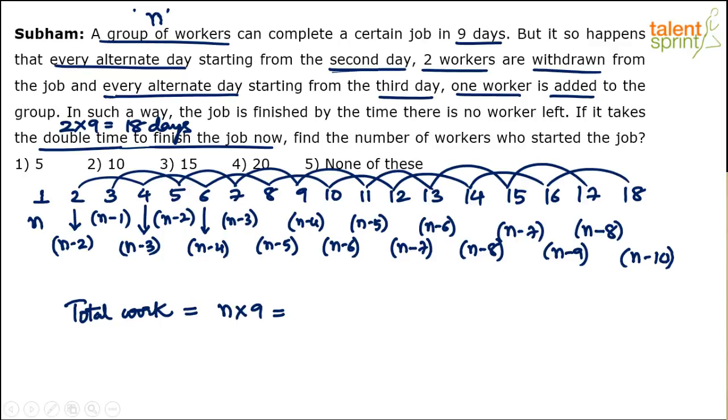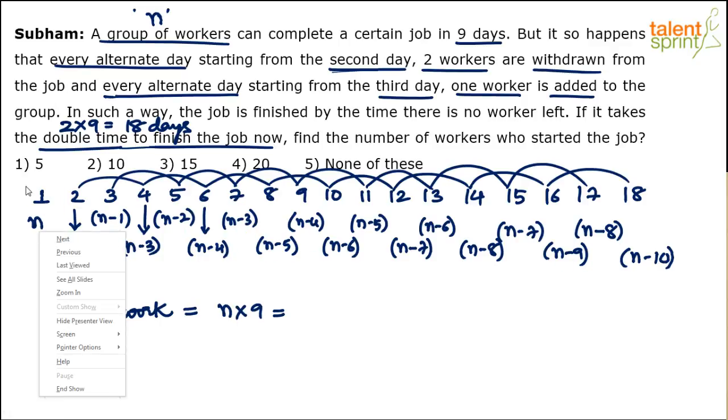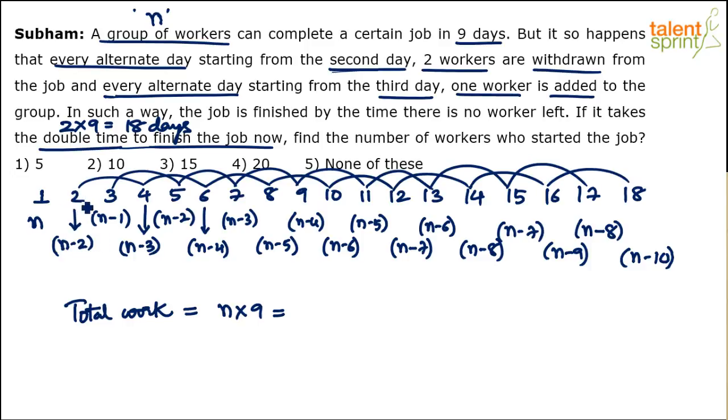Why is this so? On the first day, n workers work. On the second day, n minus 2 workers, so how much work is over? N minus 2 into 1. Understand, this is the second day, not 2 days. This is the third day, this is the fourth day, here is the fifth day, this is the sixth day, and so on. N minus 6 persons will not work for 13 days. N minus 6 persons will work on the 13th day.